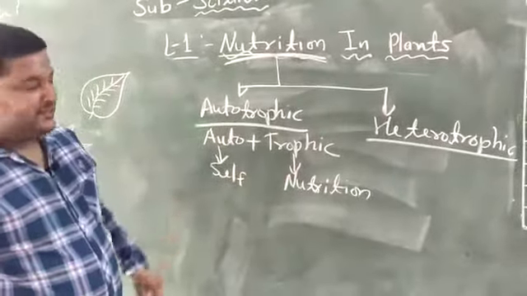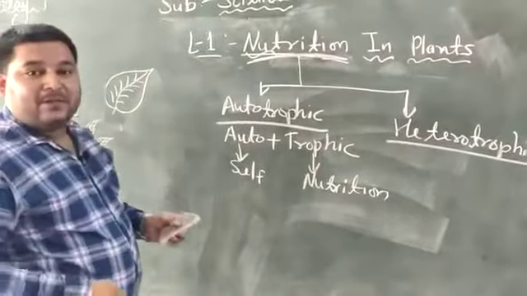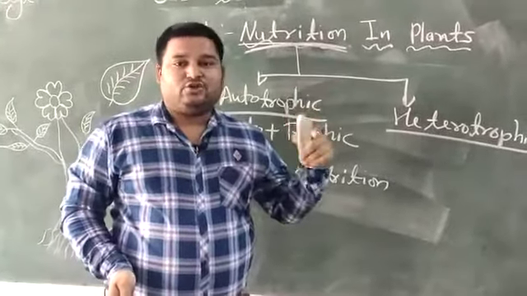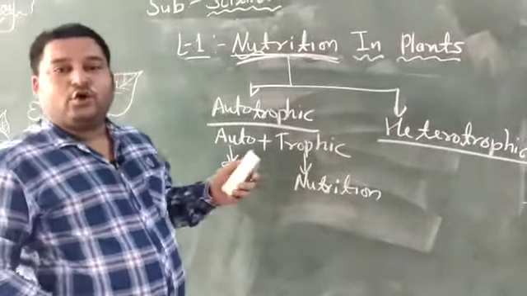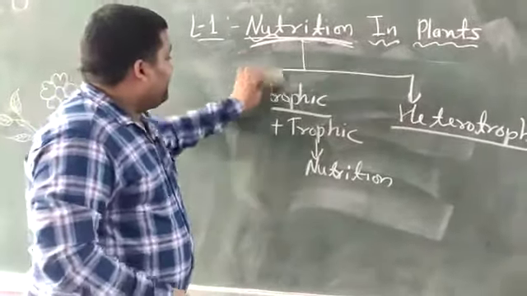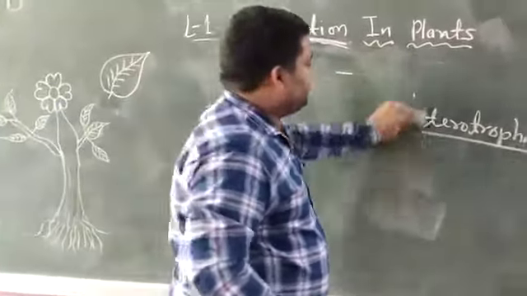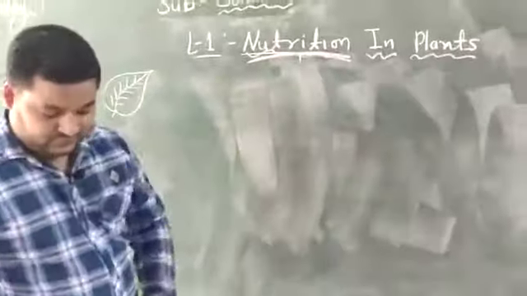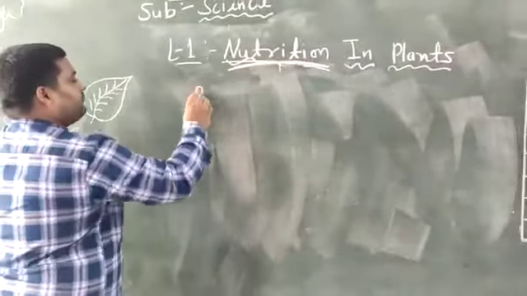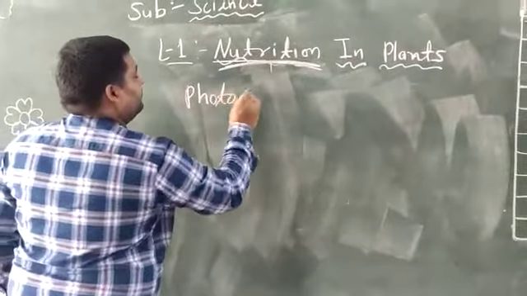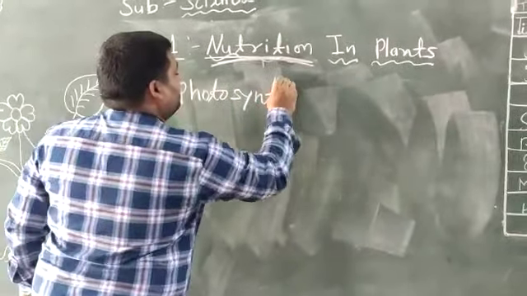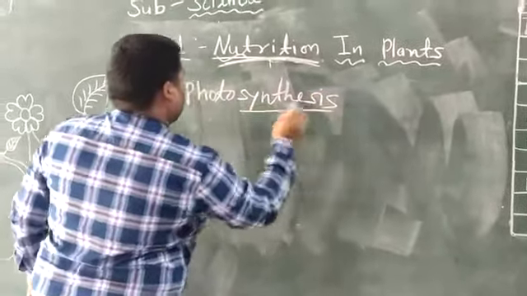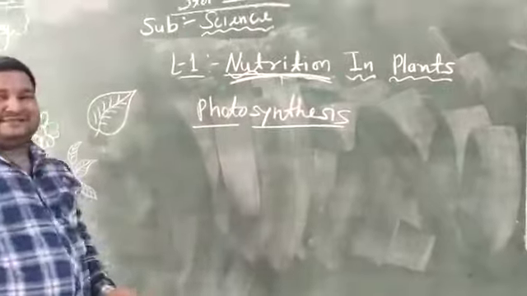Why? Now we will see here. The process in which plants can make their own food is known as, you have studied in the previous year so you should know, photosynthesis.